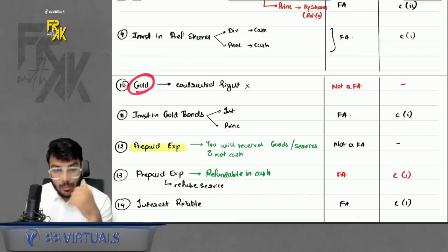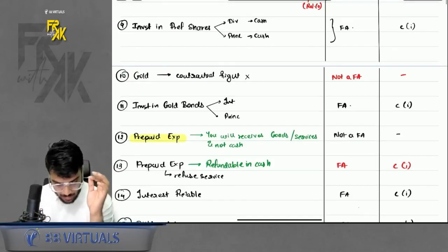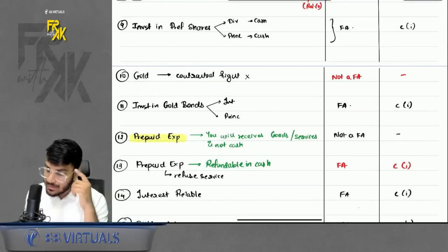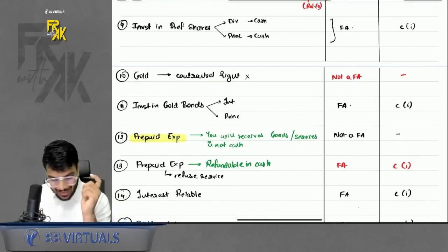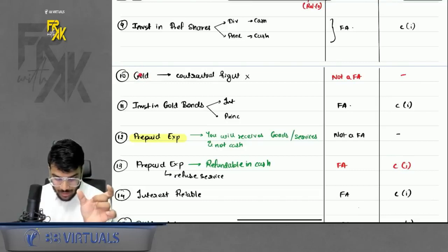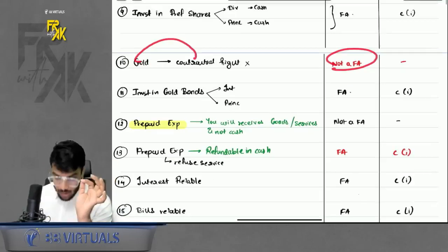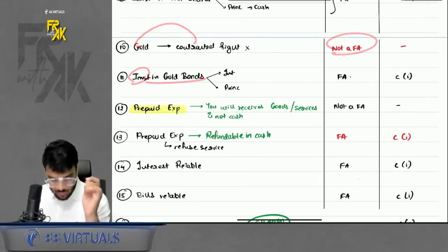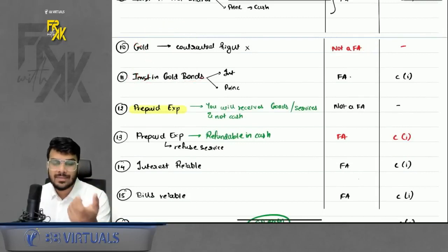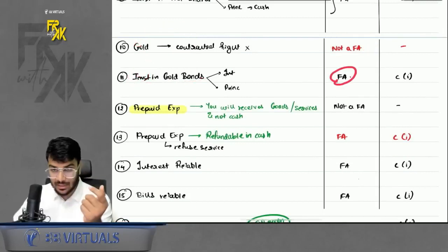Okay. What about gold? See, in gold, it is just like inventory. Just the logic is the same as inventory. Gold can be converted into cash, but there is no contractual right here, so it is not a financial asset. But what if you invest in gold bonds? So when you invest in gold bonds, then it becomes like a normal bond, right? So it is a financial asset in that case.